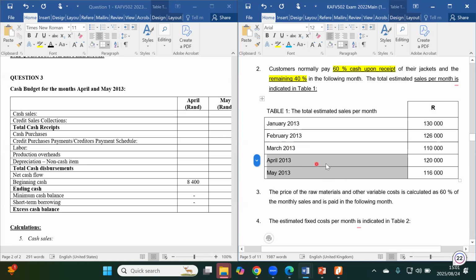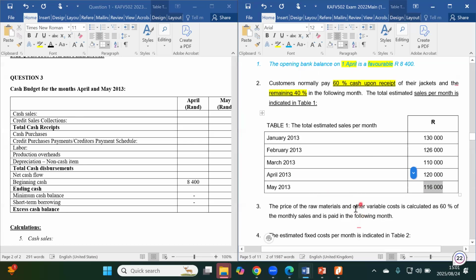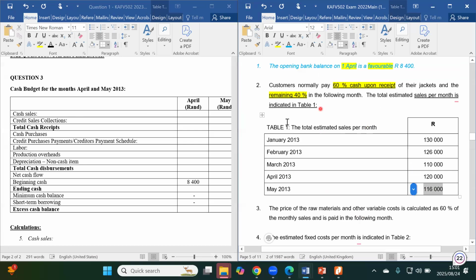But anyway, without any further ado, we have been given the sales for April in totality to be 120,000, and then for the month of May to be 116,000 rands. Now, that is total sales. So I just want you to notice these are total estimated sales.